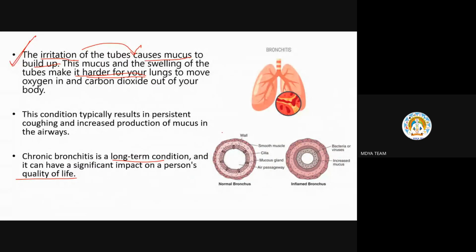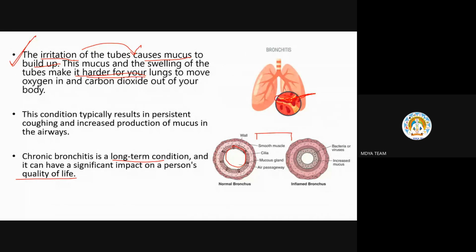In this diagram, we have shown you like this. This is mucus. This red-yellow color is mucus only. Now this is a normal healthy bronchus, and these two are dissecting diagrams of this bronchus. Here bacteria or viruses will develop, of course, in this mucus.